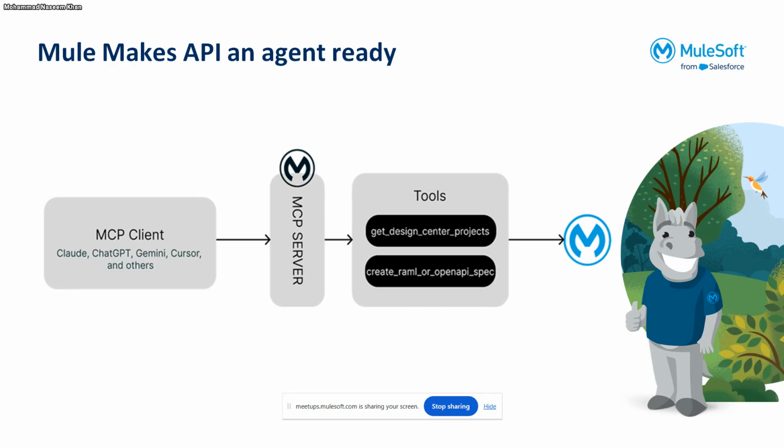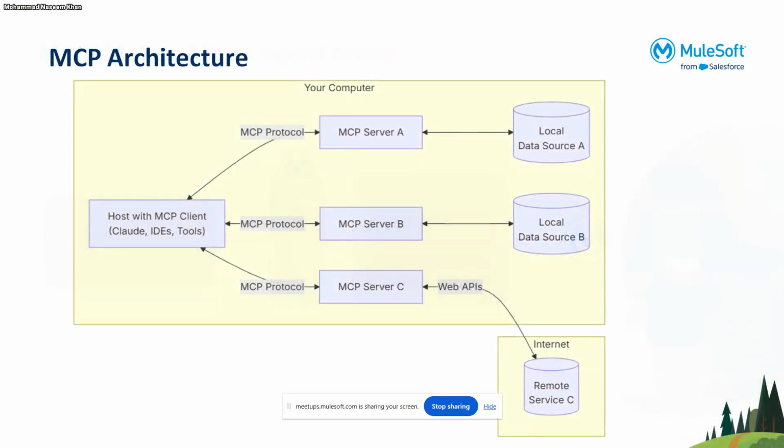So in tools, I just added get design center projects. If I input, okay, can you create a Salesforce system API in our design center? It will first check whether that Salesforce system API exists in our project or not. If it doesn't exist, then it will ask for your approval to create a RAML or OpenAPI specification. It will again ask for your approval. If you approve, then it will create the API spec in your design center. So this is how it makes an API agent ready.